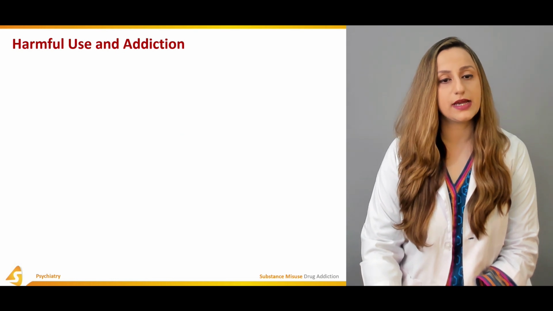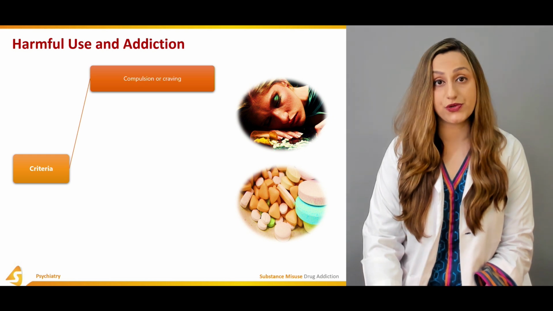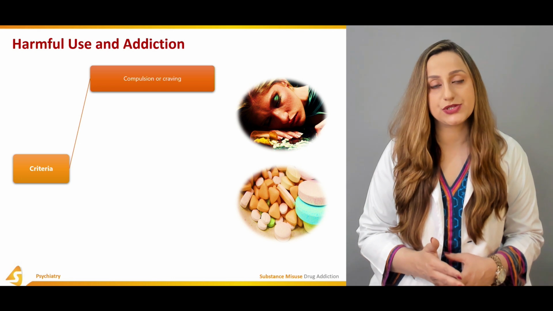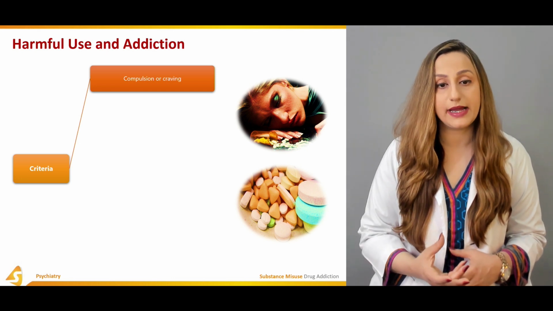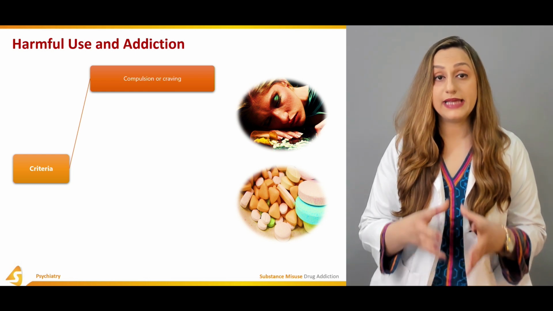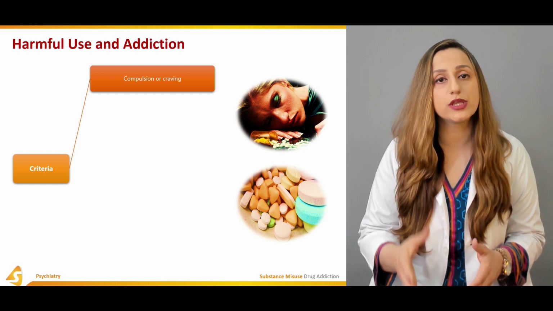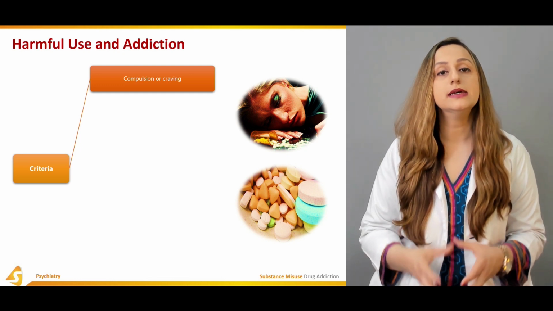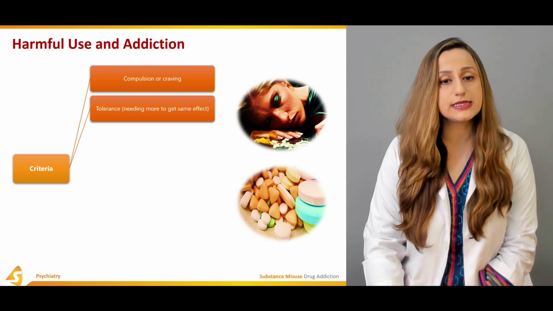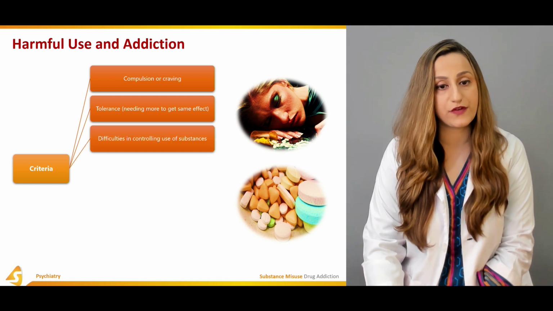The different criteria we can use. The criteria can be the compulsion or the craving. Whenever we are going to categorize the severity of the addiction, the craving has to be kept in mind. Then the compulsion, how strong is the compulsion? That is basically going to assess if that particular person is going to perform any act, for example, stealing or burglary, etc. So the tolerance has to be kept in mind over here, needing more to get the same effect,